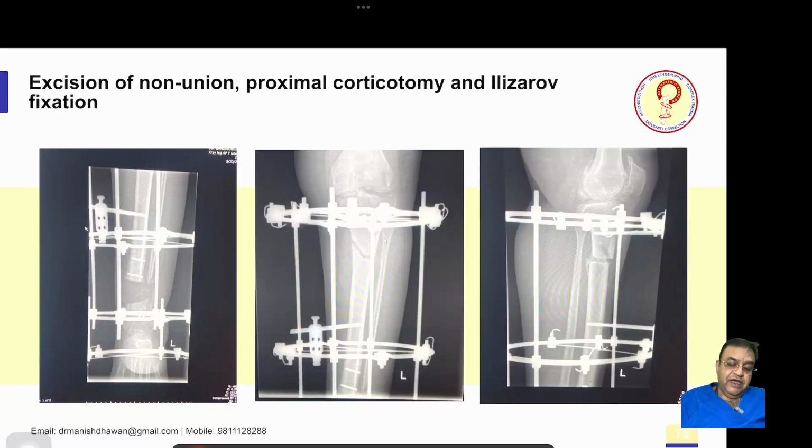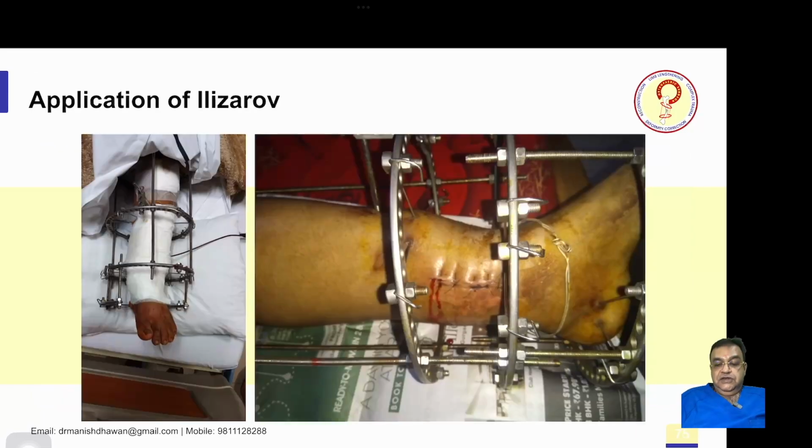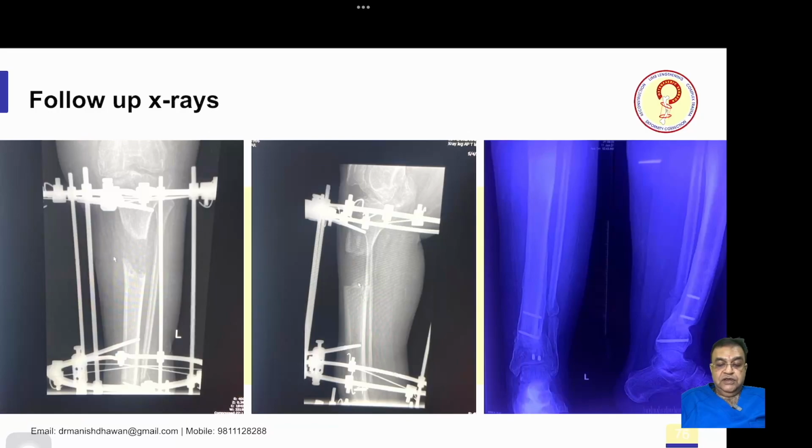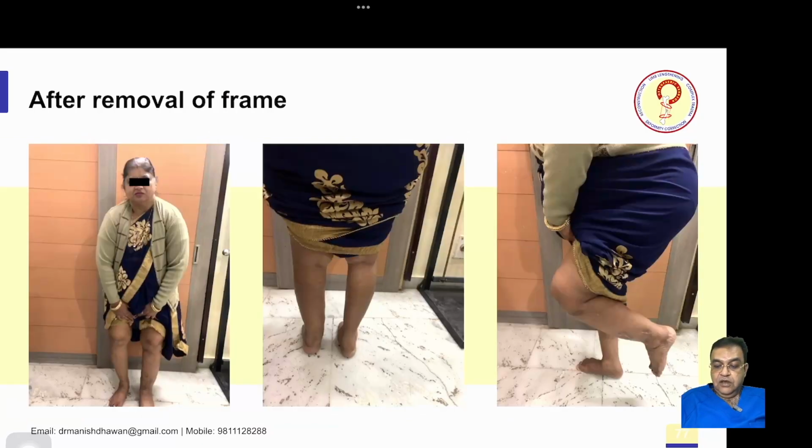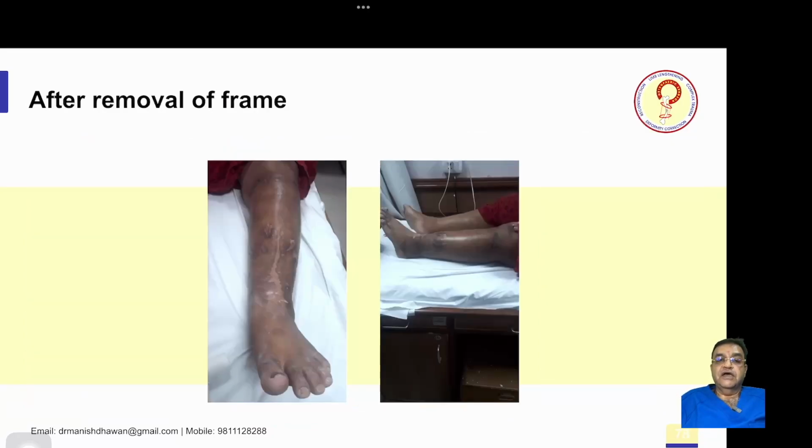So what we did was excise the whole fragment because it was a non-union. It was operated twice and bone grafting has also failed, so you cannot make that fracture unite by any means. So you have to excise the fragment, and we did a proximal corticotomy. This is the proximal corticotomy, and we transported the fragment. So this is the patient's Ilizarov frame. You can see this whole fragment has come down. This is the regenerate, and you can see the patient after removal of the frame. You can see her leg after removal of the frame.